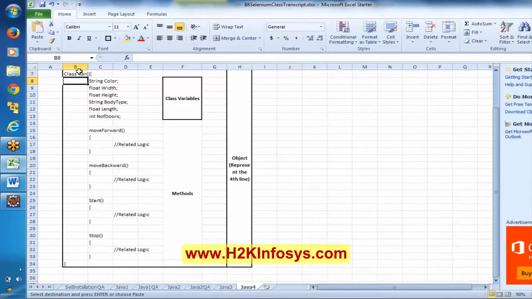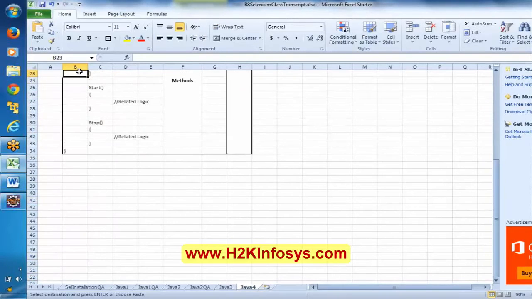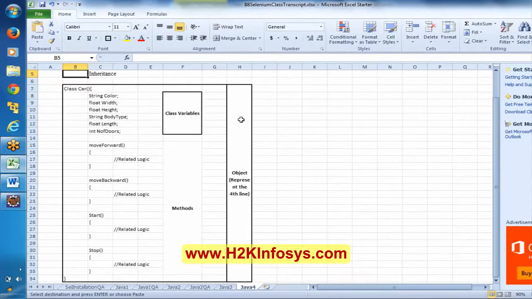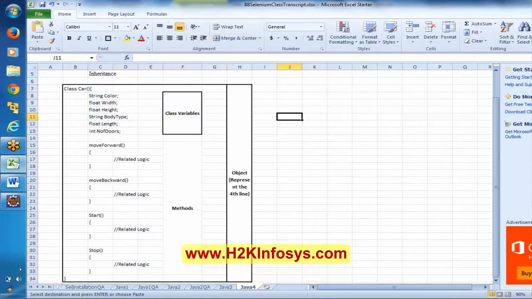Everyone observe here. First of all, let me write down one thing. See here. What is the name of the class here? What is the name of the class? Name of the class is car, and here let me say OBMW car.